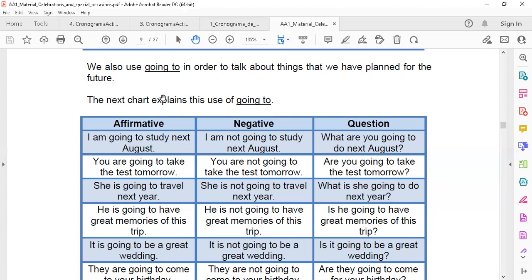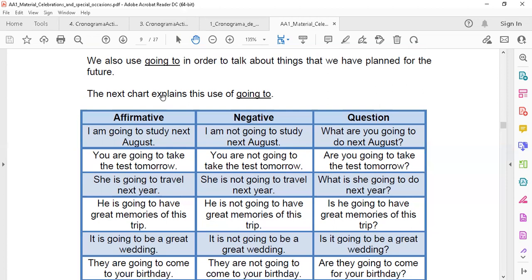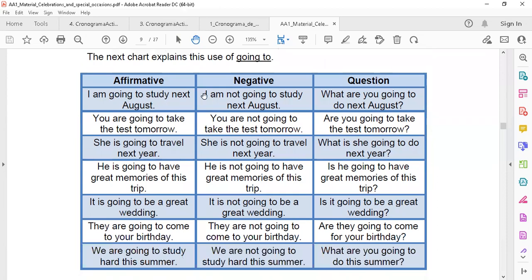Acá nos dicen, we also use going to in order to talk about things that we had planned for the future. Acá cosas que nosotros hemos planeado, going to. I am going to study next August. You are going to take the test tomorrow. She's going to travel next year. He's going to have great memories for this trip. It is going to be a great wedding. We also use it for predictions, you know, like, okay, it is going to be a great wedding. This is a prediction, no? He's going to have great memories on this trip. This is also a prediction.